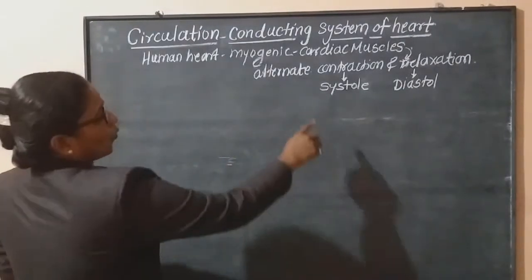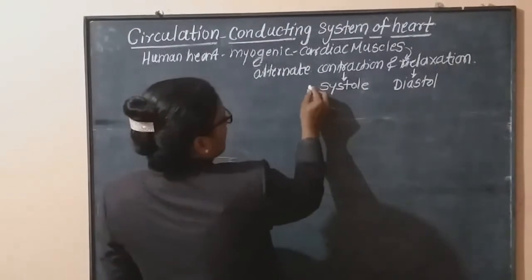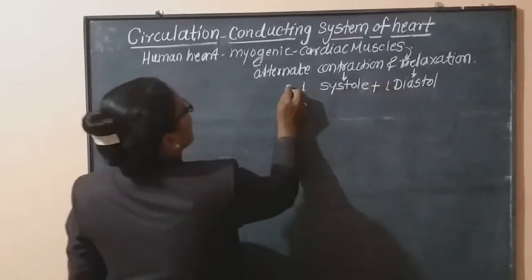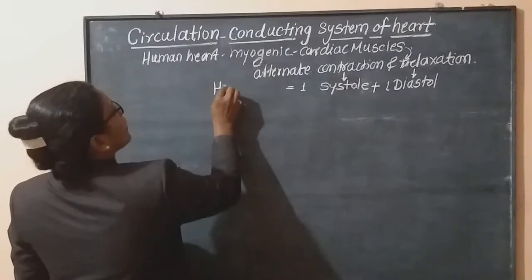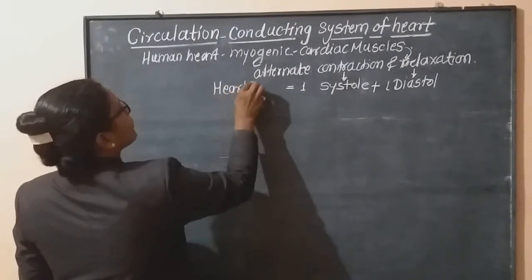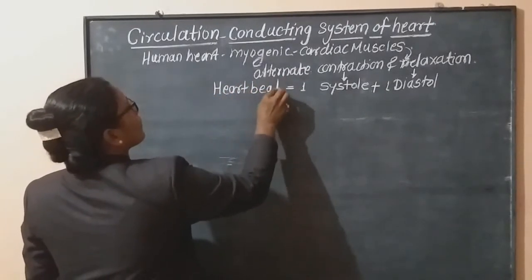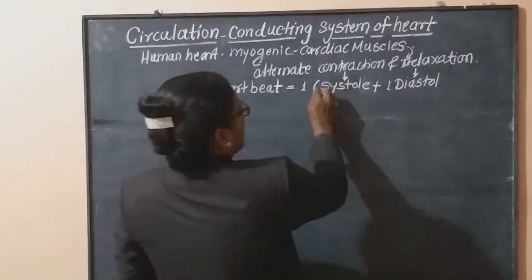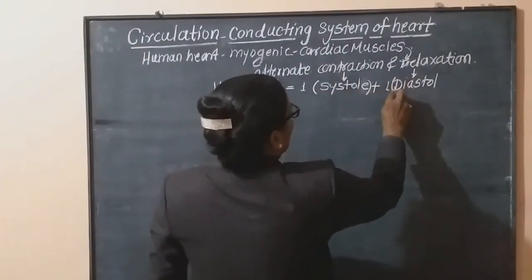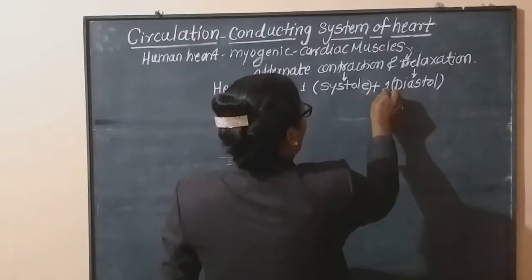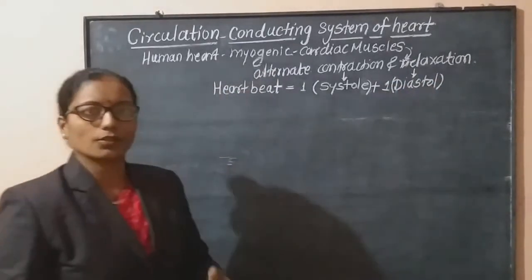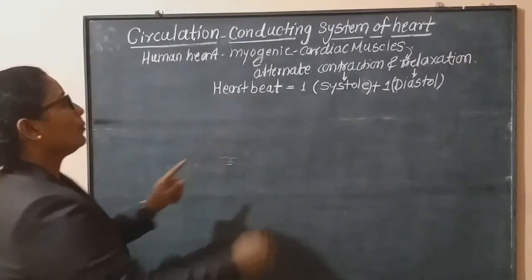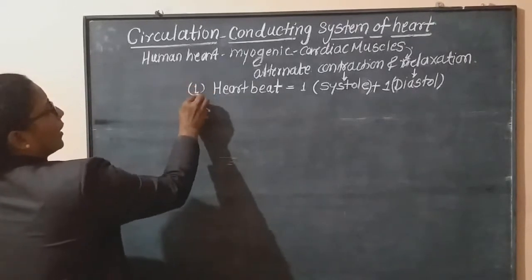One systole and one diastole together form a single heartbeat. That means when a single contraction and a single relaxation take place, these two collectively form a single heartbeat.